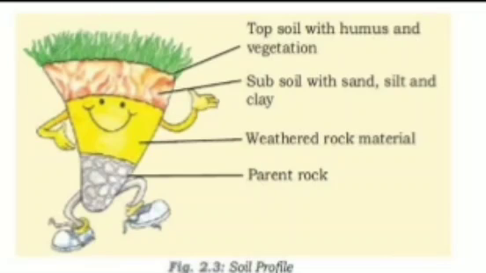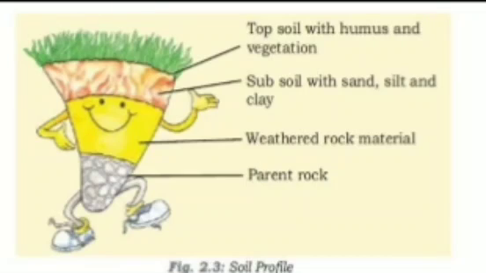Then subsoil, which has sand, silt and clay. And finally we can see the upper crust of the earth, that is the green one, known as soil, main soil, topsoil, where you can see humus. Humus means dead, decayed organisms of plants and animals like insects and vegetation.